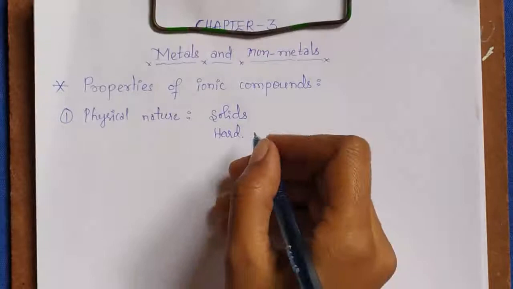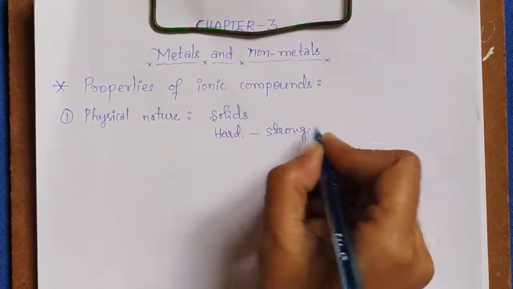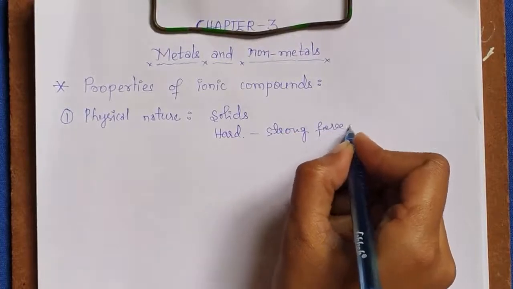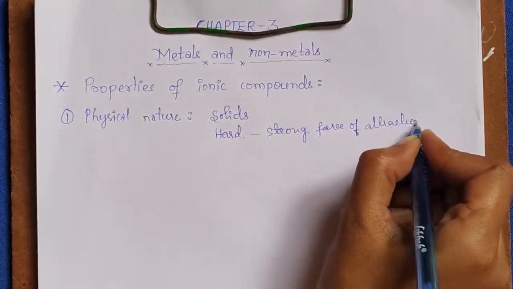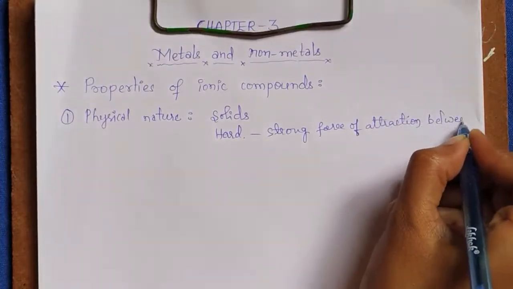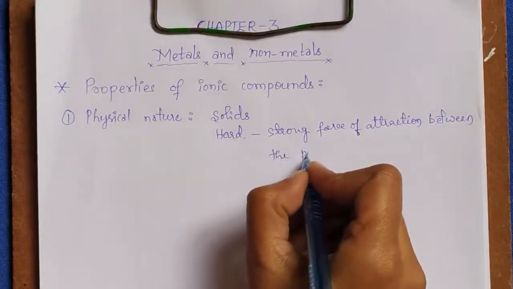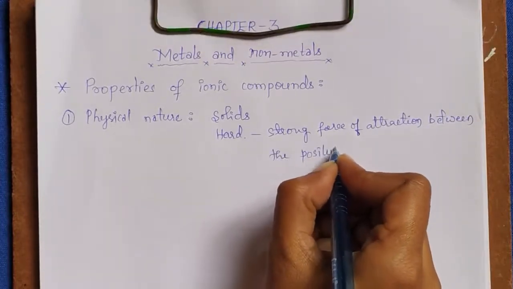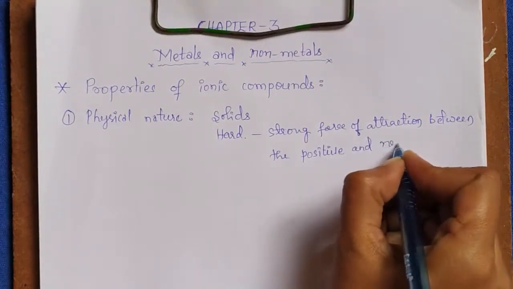This hardness is due to the strong force of attraction between the positive and negative ions.